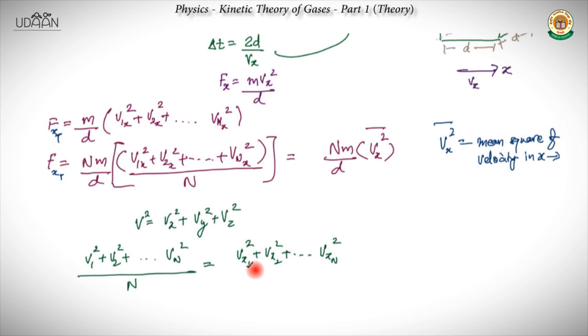Shouldn't this be v1x square, v2x square, vnx square? Yes, that is the notation which we took, so let's stick to that and not mix it up here.